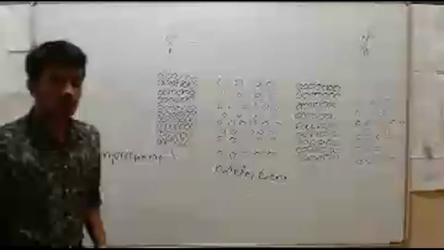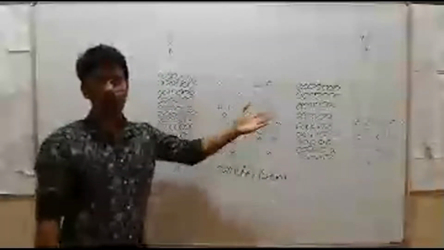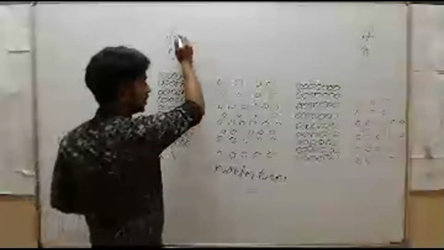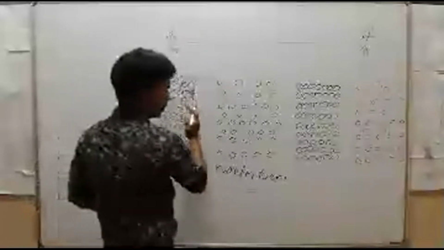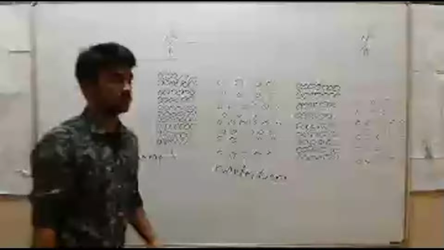While traveling from here to here, millions of compressions and rarefactions take place. Like this, the sound travels from one point to another, from the producer to the listener. Finally that sound energy is received by person B.